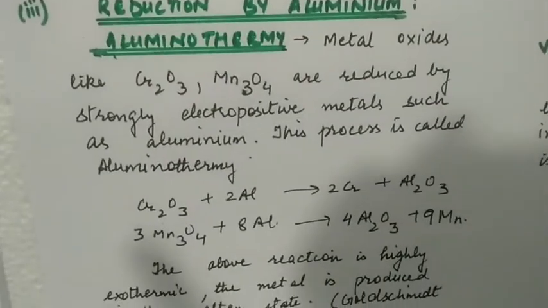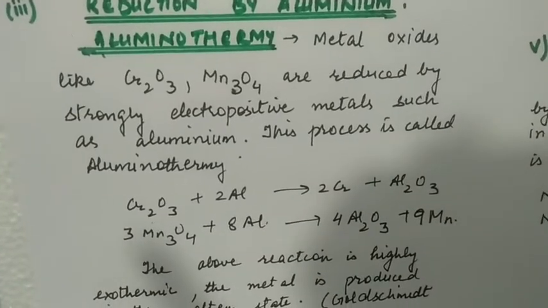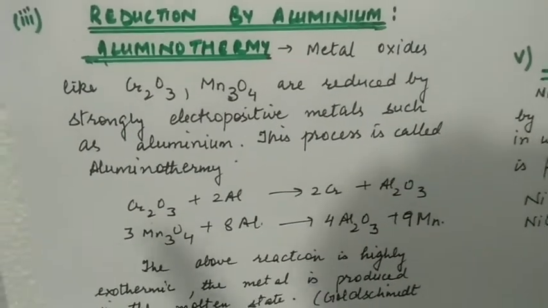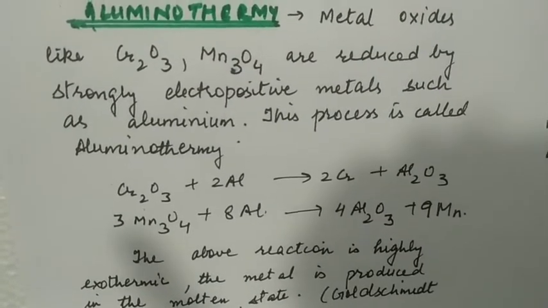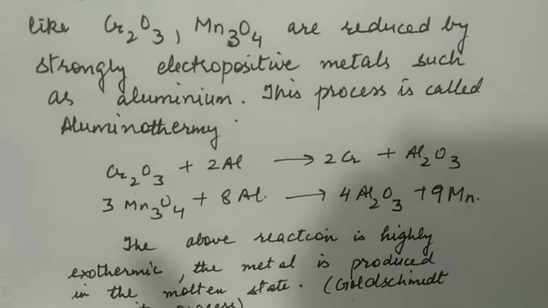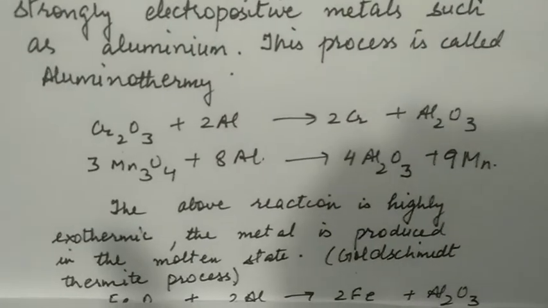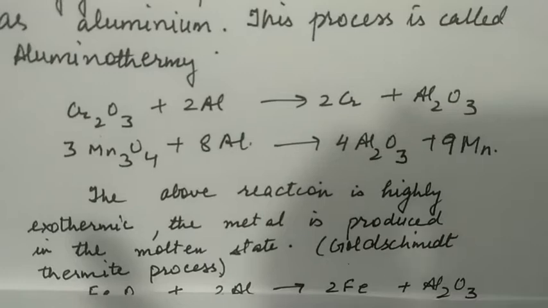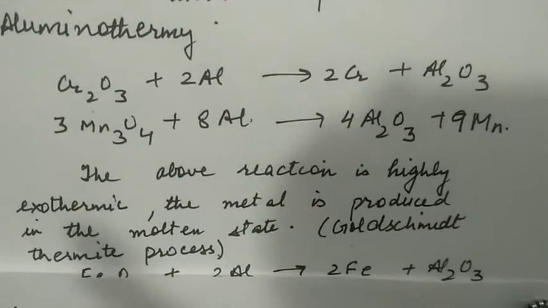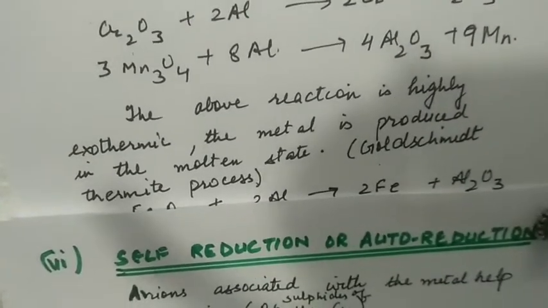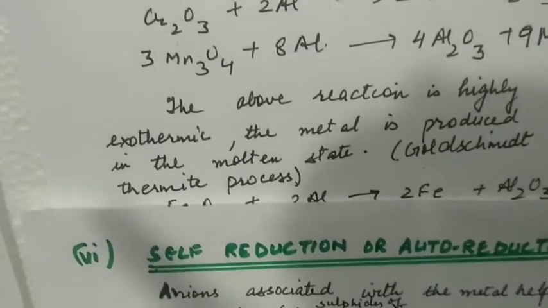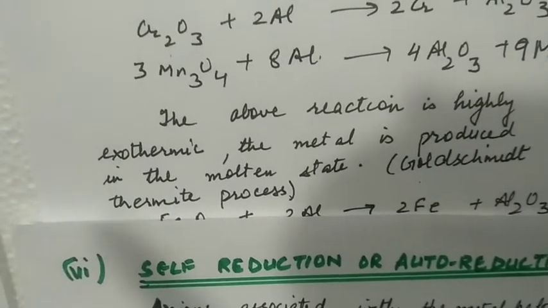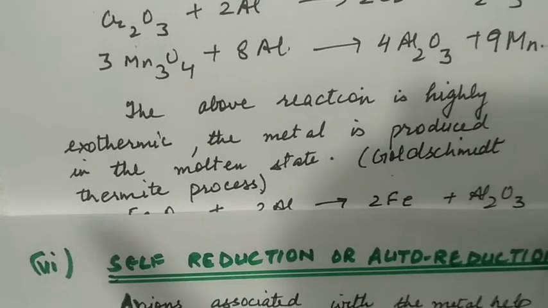Reduction by aluminium. This process is called aluminothermy. Metal oxides like chromium oxide, manganese oxide are reduced by strongly electropositive metals such as aluminium. The process is called aluminothermy. Chromium oxide will be reduced to chromium. Aluminium gets converted to alumina. This reaction is highly exothermic. The product obtained is formed in the molten state. It's also called the Goldschmidt thermite process.